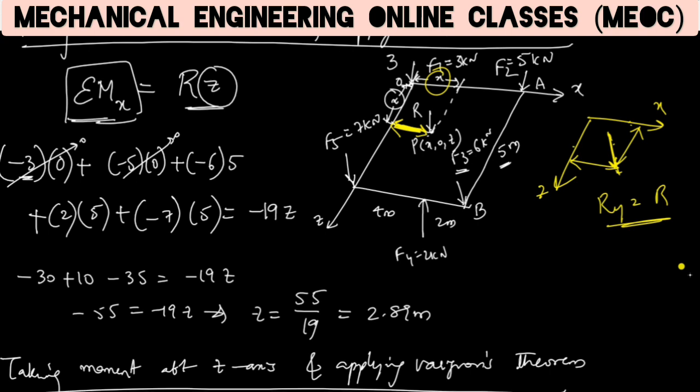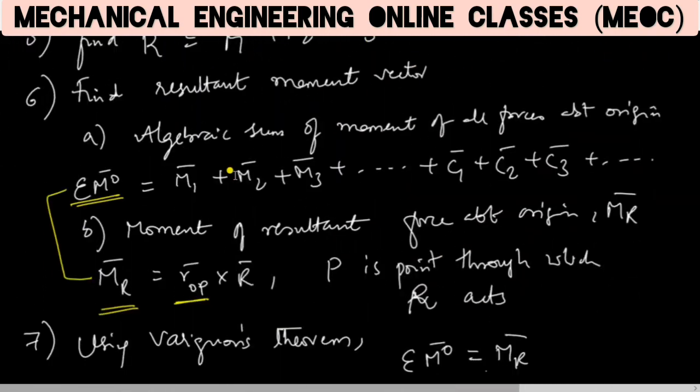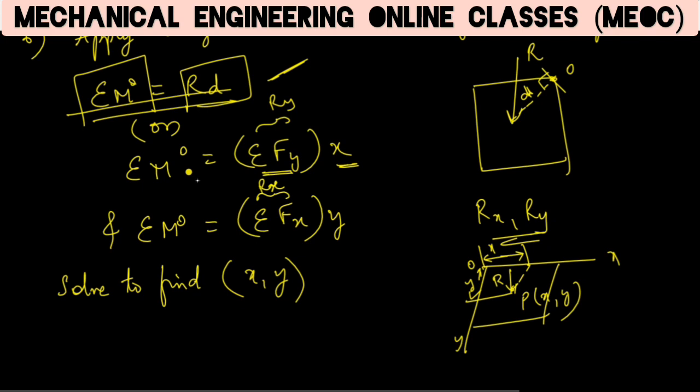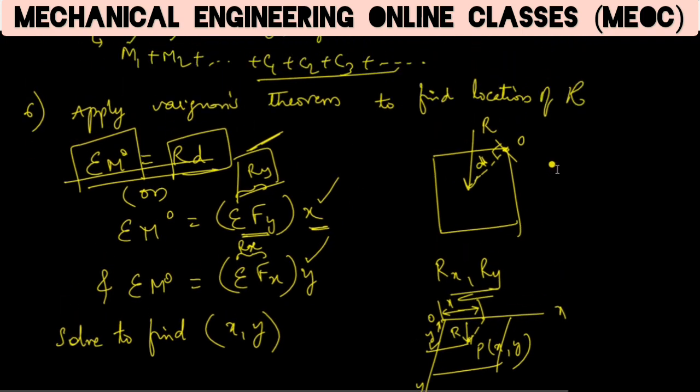So when we took moment about the x axis, the perpendicular distance was along z. When we took moment about the z axis, the perpendicular distance was x. So similarly, when we are using the xy plane also, Ry will have its perpendicular distance as x and Rx will have its perpendicular distance y. So this is the procedure of a general force system with and without vector algebra.